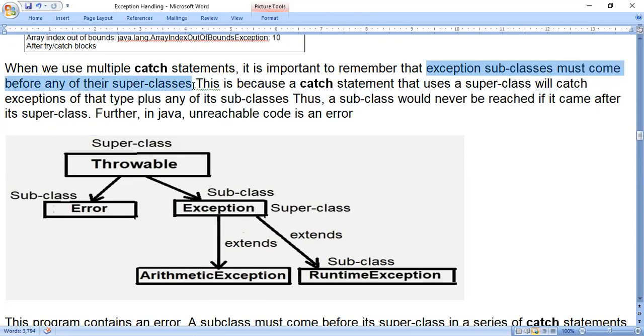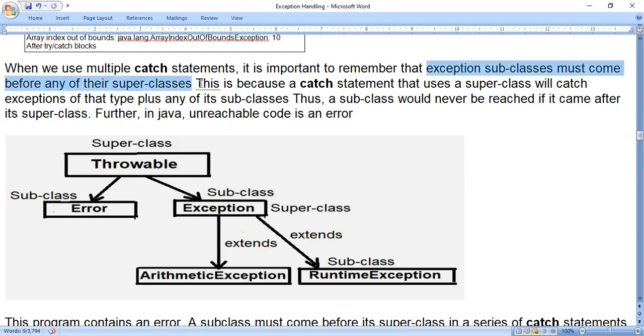Arithmetic exception is a subclass of exception, as the diagram makes clear. So in the first catch statement you have to use arithmetic exception, and in the second catch statement you have to use exception. Then it is correct. If we do the reverse, it is wrong.